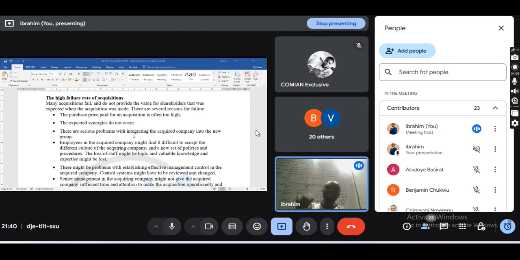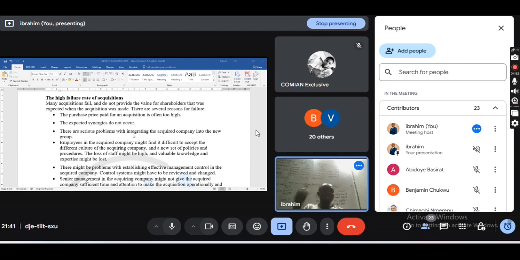Another thing is there are serious problems with integrating the acquired company into the new group. Probably bringing in the acquired company may be difficult, and it may actually fail. Employees could cause part of the process, because even in our offices, when you want to implement something, some will gang up and say, no, this thing will not work. So it also occurs in acquisition. Employees in the acquired company, the target company, might find it difficult to accept the different culture of the acquiring company.